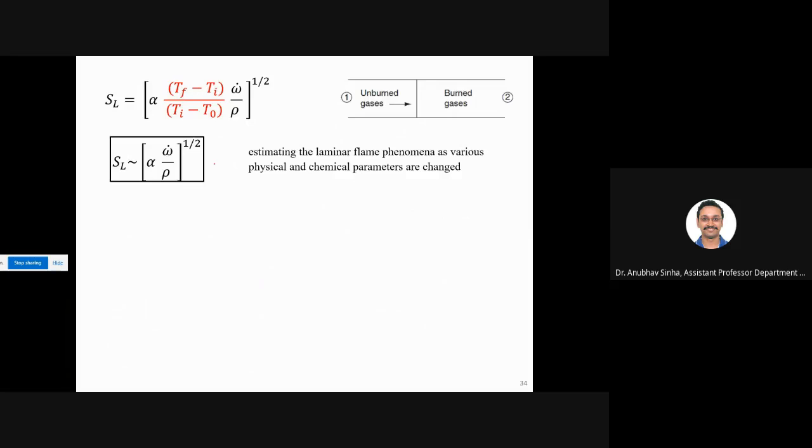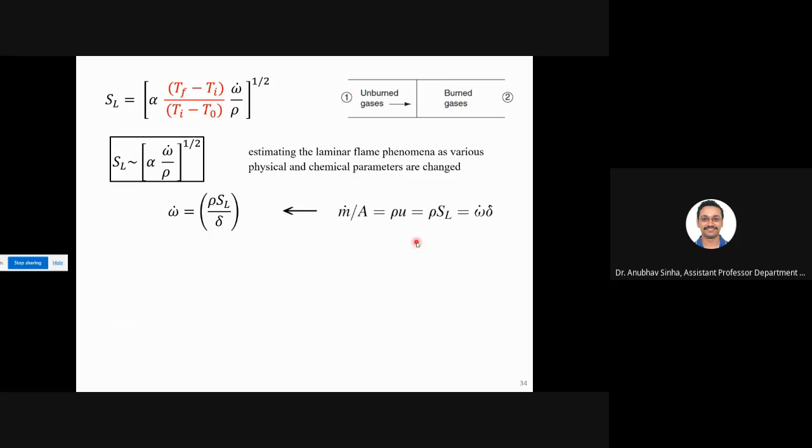Fine. Now we have talked about SL. Now we still have to figure out how to determine the flame thickness, delta. So what we'll do is we'll again use that equation, what we have discussed in the last slide. Now using this, can I write omega dot as rho SL by lambda?